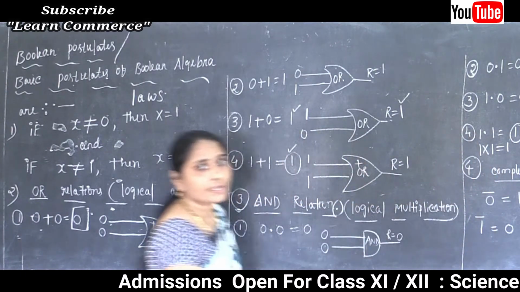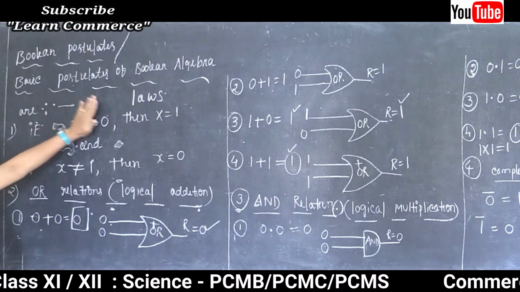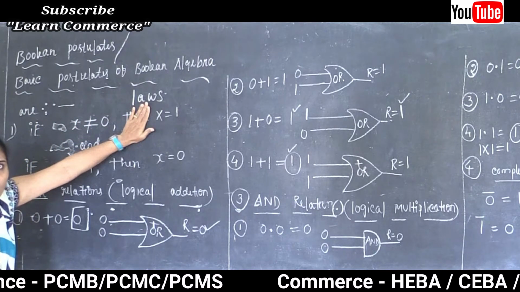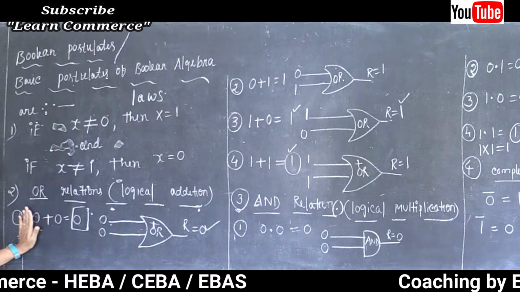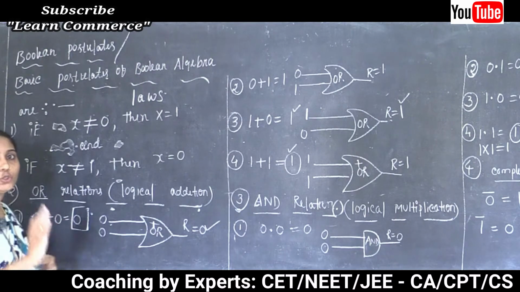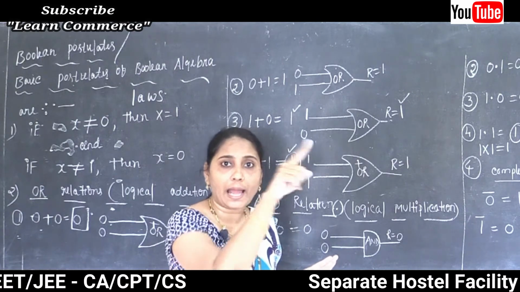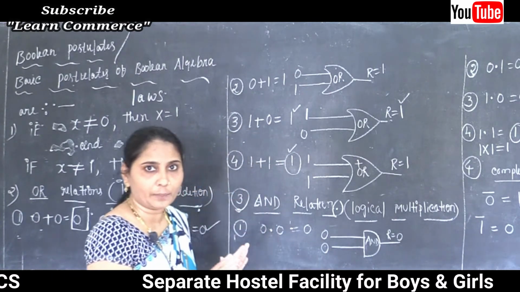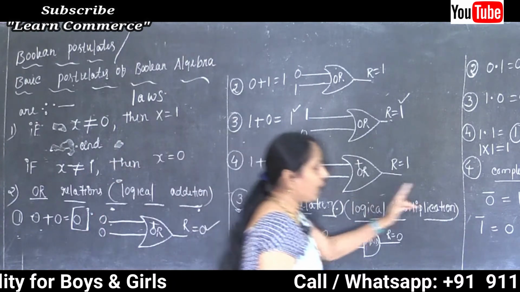So we know some of the fundamental laws. The first one is: if x is not equal to 0, then x is equal to 1. The second one is the OR relation: whatever values we use for AND, like that only, but here we just need to change the symbol, in our OR the plus sign, in our AND the dot sign. And after completing everything, the 3 laws we already completed. Now the last thing about our